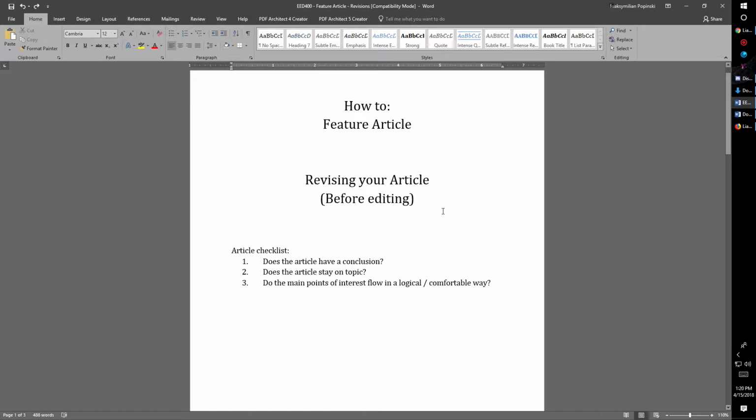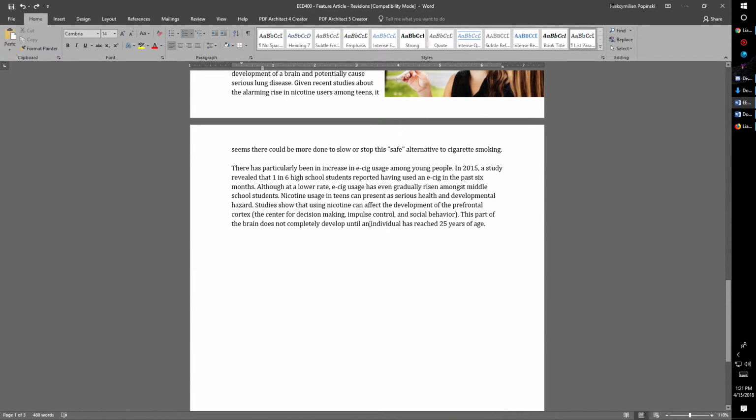Just a reminder, when you're making revisions, this isn't editing. You're not making grammatical or technical corrections. You're just trying to shift things around to have your article address three major questions. First one is, does the article have a conclusion? Yes, it does. Here's my conclusion right here.